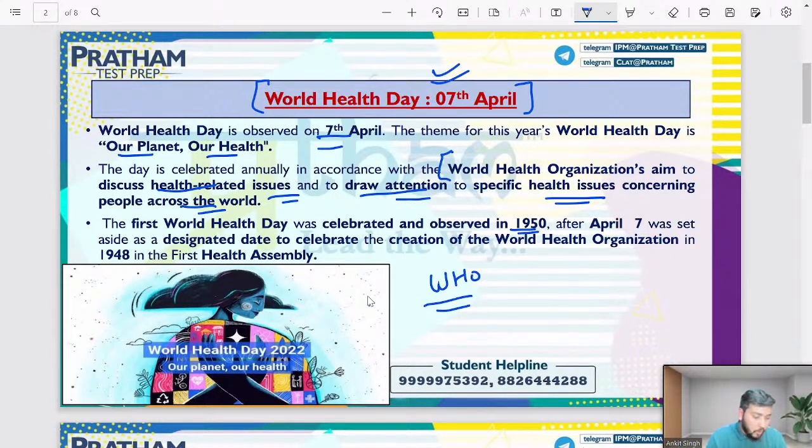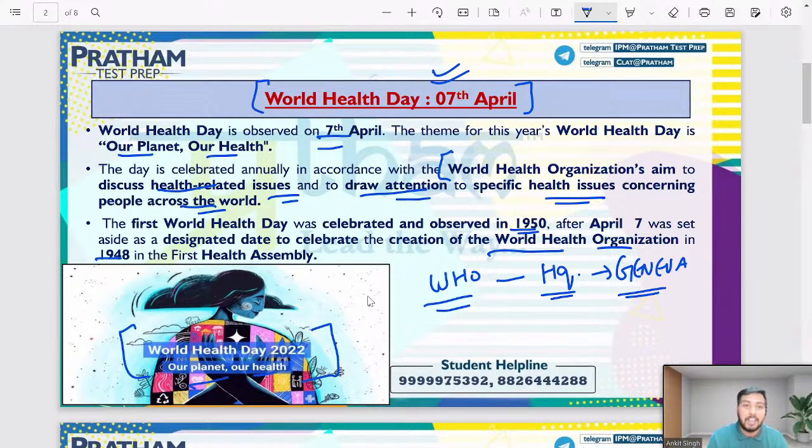Now, when we talk about the World Health Organization, where are its headquarters? You should be aware of this. The headquarters is in Geneva, and Geneva is in Switzerland. The World Health Organization was founded in 1948, as I have mentioned in the slide also. And you can see the theme for today's day, World Health Day 2022, Our Planet, Our Health. This is mentioned here also. So now, if I talk about the important takeaways from this news.